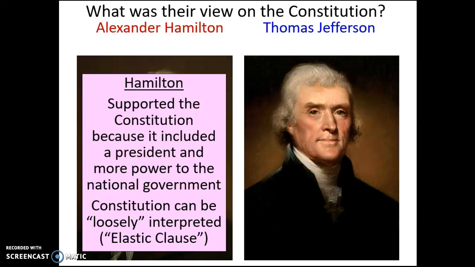However, if the Constitution doesn't specifically say that you can't do something, that also means that you can do it as well. Hamilton believed that so long as there's nothing in the Constitution that says that you are not specifically allowed to do something, then it was all allowable. It's kind of a looser interpretation of the Constitution.